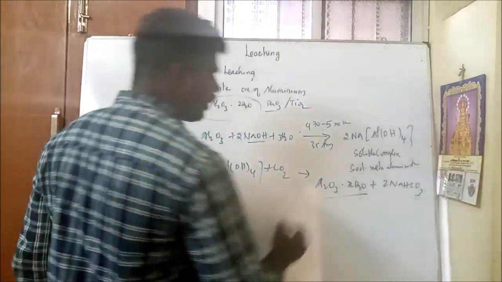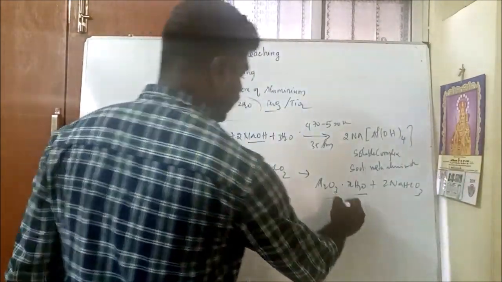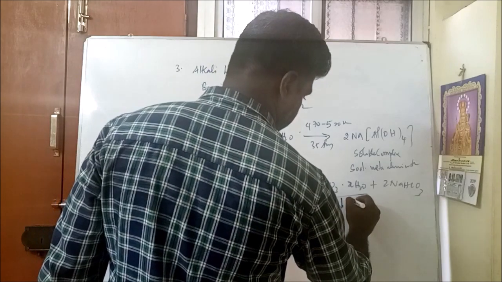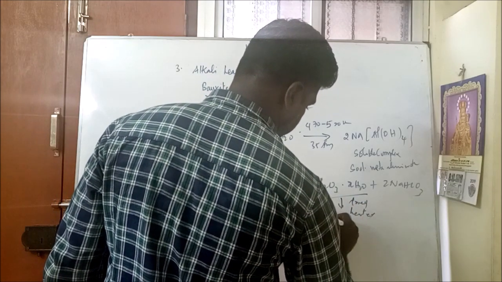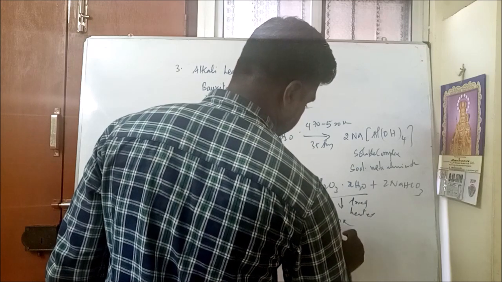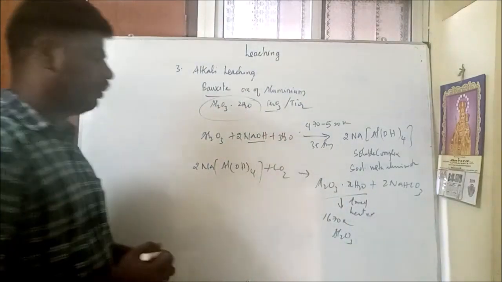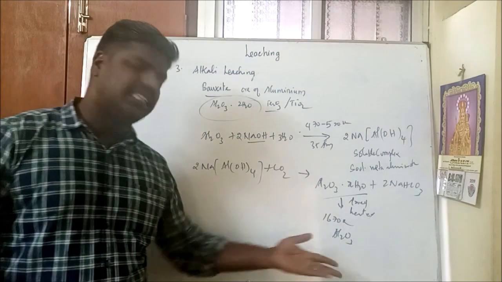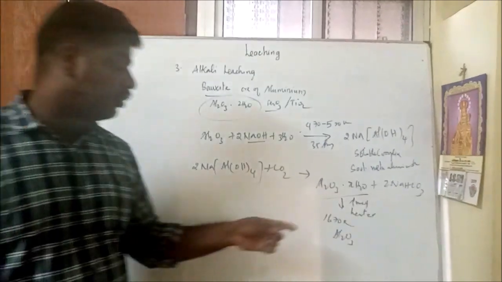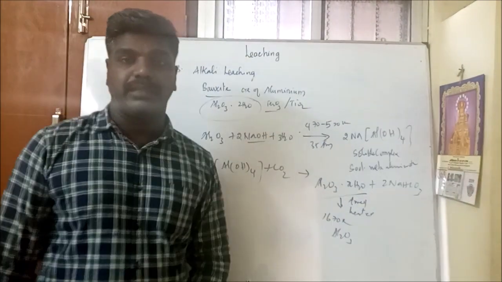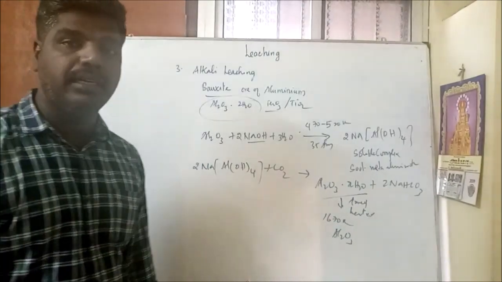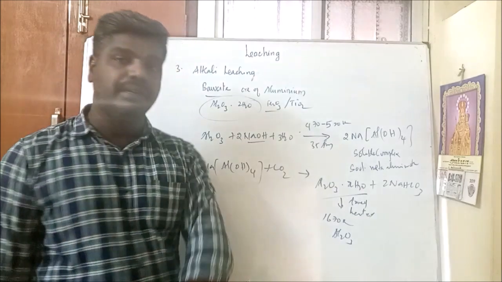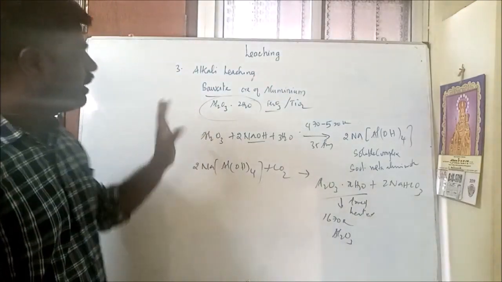This is filtered, dried, and heated up to 1673 Kelvin. We get Al2O3. From that you can easily get aluminum by the reduction process, removing oxygen with a suitable reducing agent. The next topic we are going to study is that only. So this method is called what?